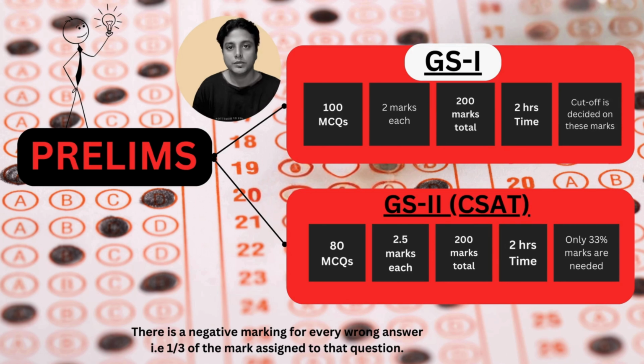In GS1, there will be 100 MCQs carrying 2 marks each, total of 200 marks, and 2 hours will be given to complete this paper. The cutoff of this paper decides your selection to mains.